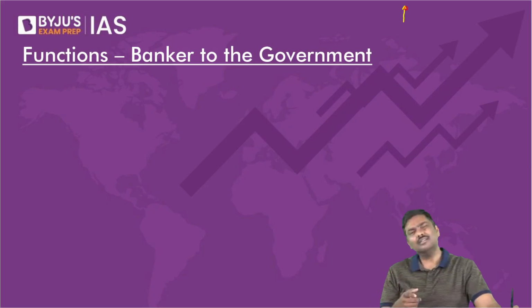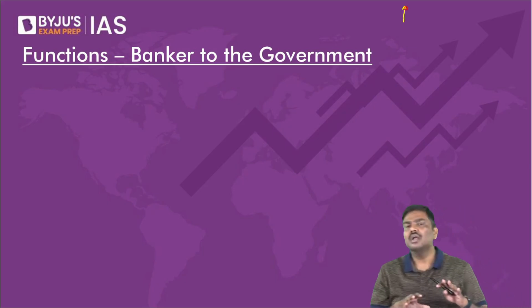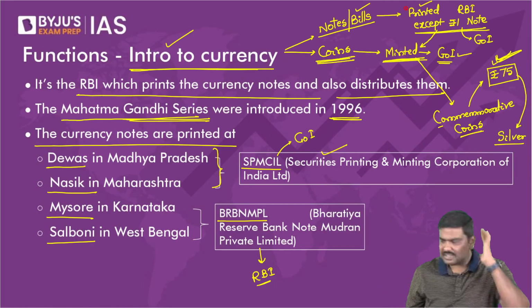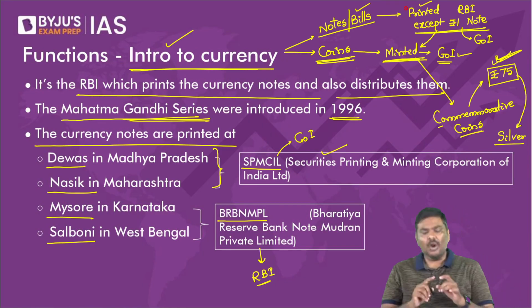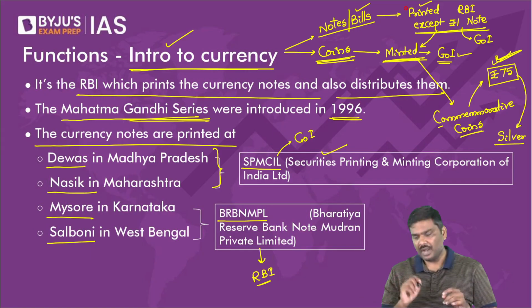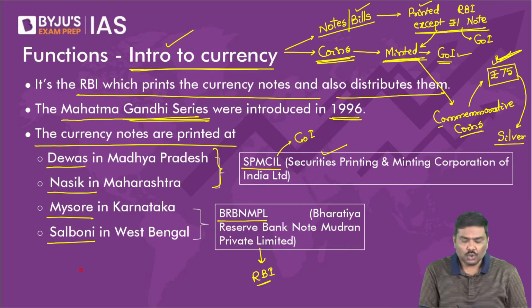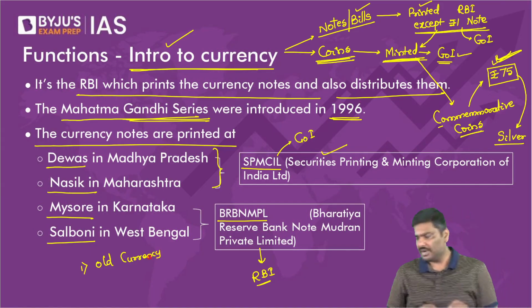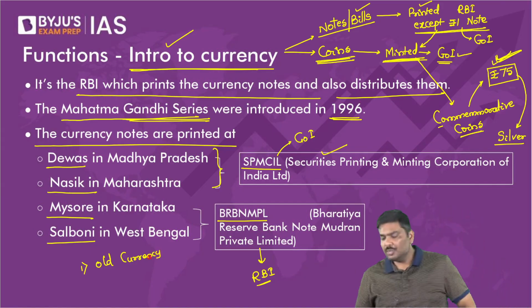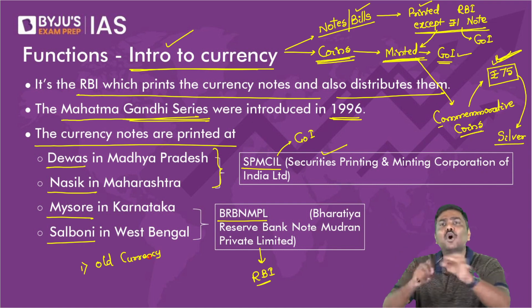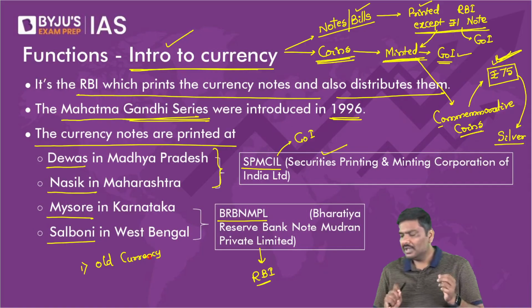Okay, that is the reason we have a power to print currency. Because you're asking this question, let me address that here itself. Under what circumstances are currencies printed? First one, to replace old currency notes. What do you mean by old currency notes? You must have seen certain currency notes which are torn at 10 places. Correct or not?